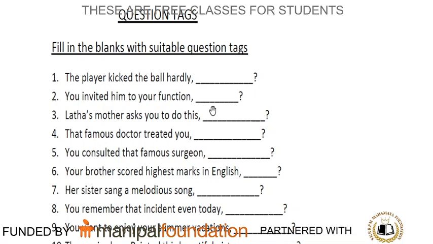Then, the fifth one, you consulted that famous surgeon. Your brother scored highest marks. Scored. Then next sentence. Her sister sang a melodious song.